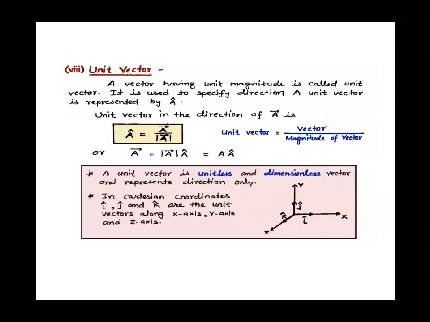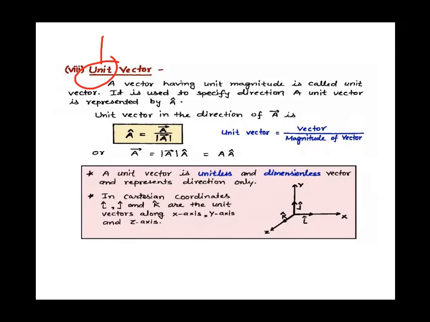Next is beta, unit vector. Unit means one. Means the vector whose magnitude is one. जिसकी जो magnitude है वो कैसी है बेटा? one है. उस vector को क्या बोलेंगे बेटा हम? Unit vector, right? So unit vector is a very important concept of this chapter. Unit vector is used to show the direction, right? How we will do it in this chapter?